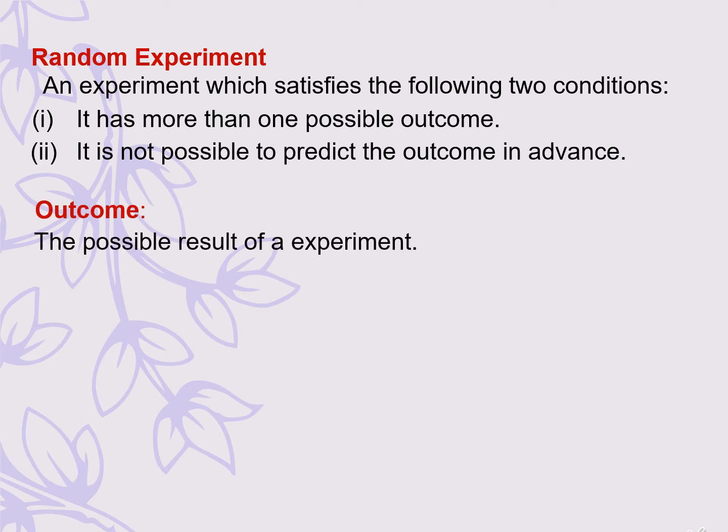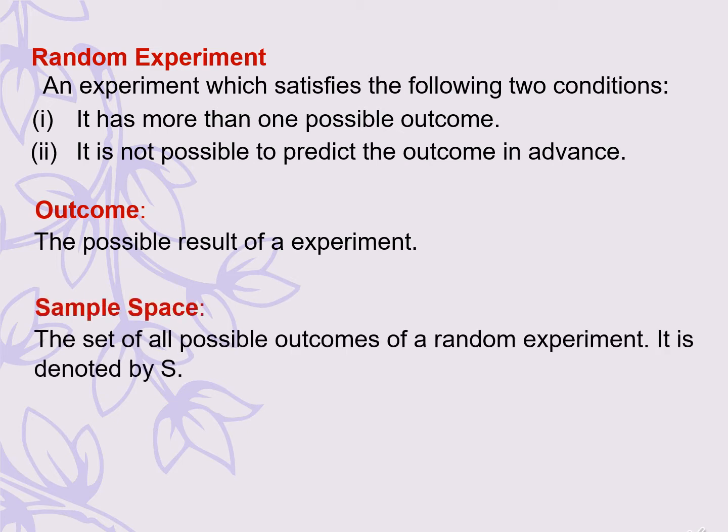The result that we get from one random experiment is known as an outcome. Heads from the above example is an outcome, and tails is another outcome of the same experiment. The collection of all the outcomes of one random experiment is known as the sample space, and it is denoted by S. Therefore, for the previous example, heads and tails form the sample space for an experiment where we toss a coin.